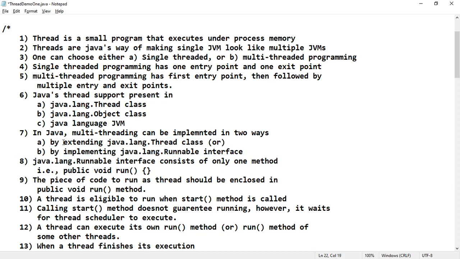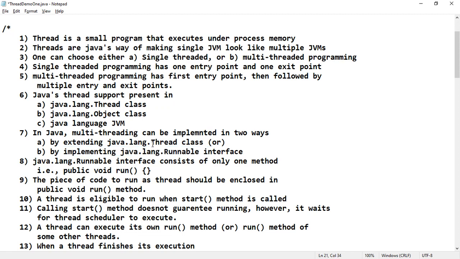Once you extend the java.lang.Thread class, then you cannot extend any other class, because Java supports single and multi-level inheritance. It won't support multiple inheritance. For that reason another kind of implementation was provided, that is implementing the Runnable interface.